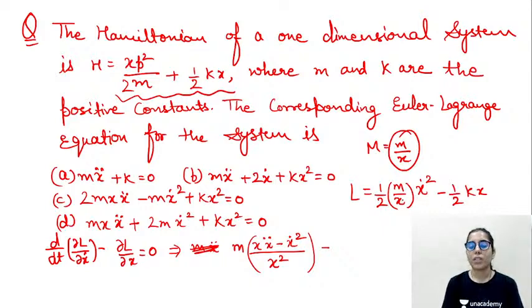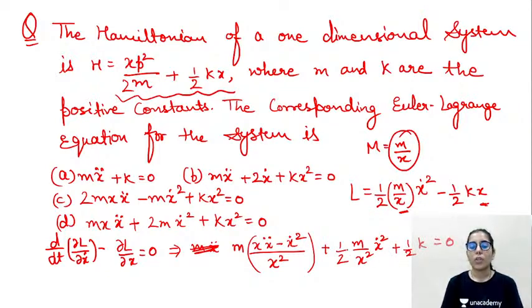It will differentiate both terms because x is here as well, which will give you minus plus half m upon x square, x dot square. Okay, at the same time we will be getting the plus half k is equal to 0.